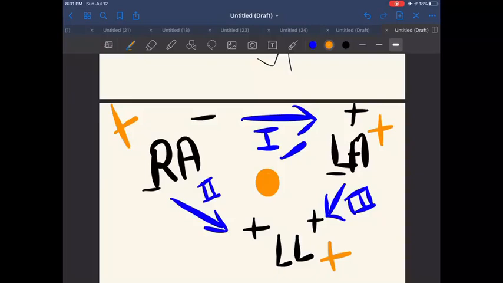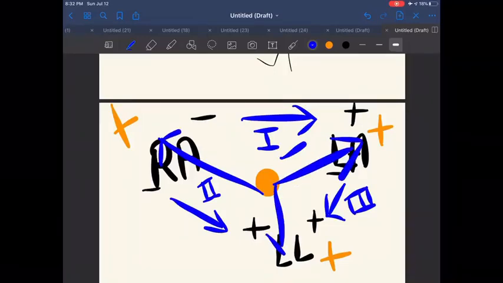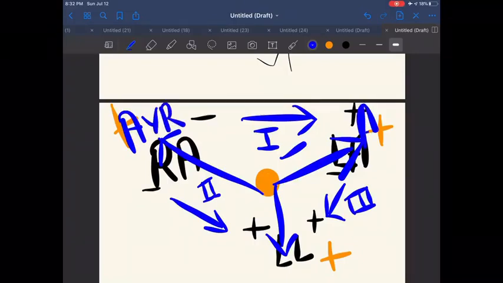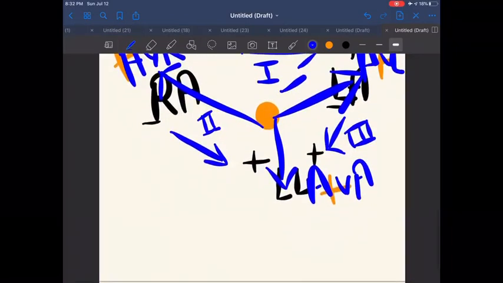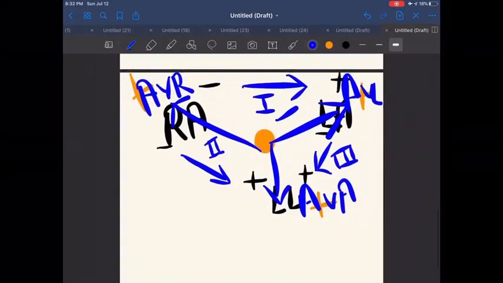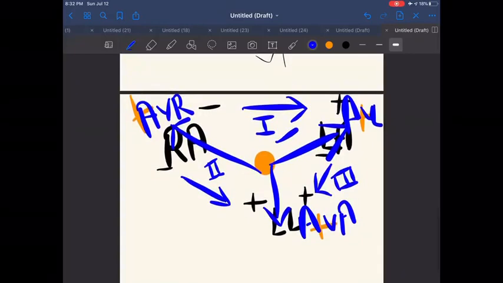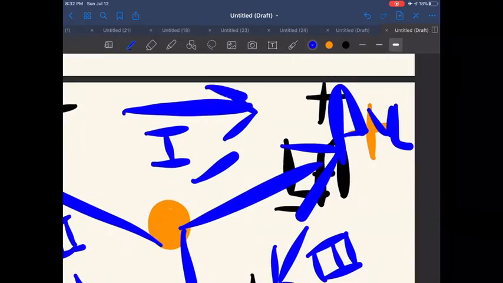Now the vectors for these 3 leads will be like this, in this direction, in this direction and in this direction. This is AVR, AVL and AVF. Got my point? Now let's place these leads in a particular position according to the vector. So the arrow indicates the position of the lead. Suppose the arrow is showing that lead 1 should be in here.